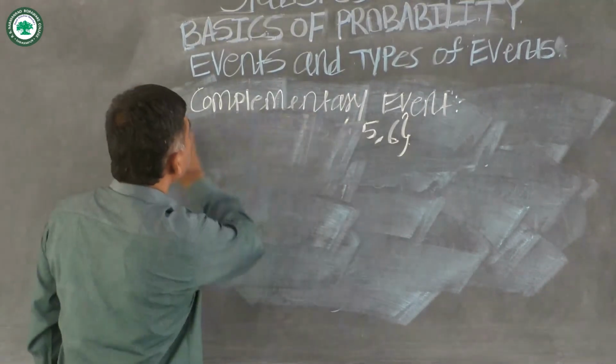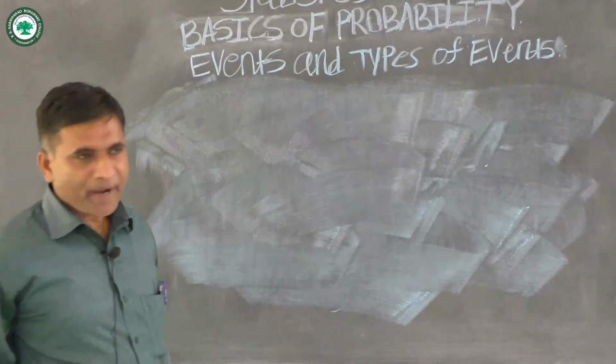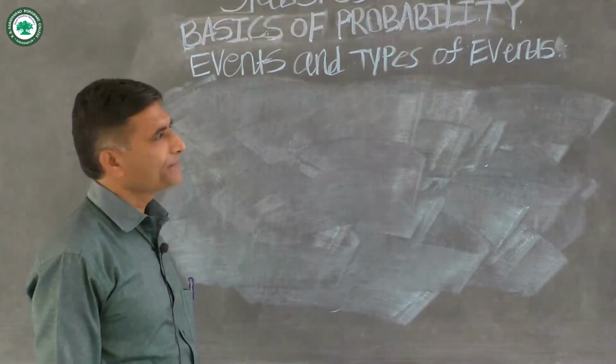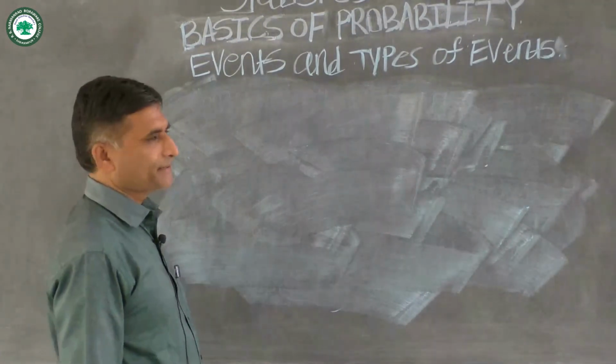Then we see the occurrence of at least one event out of the given events.